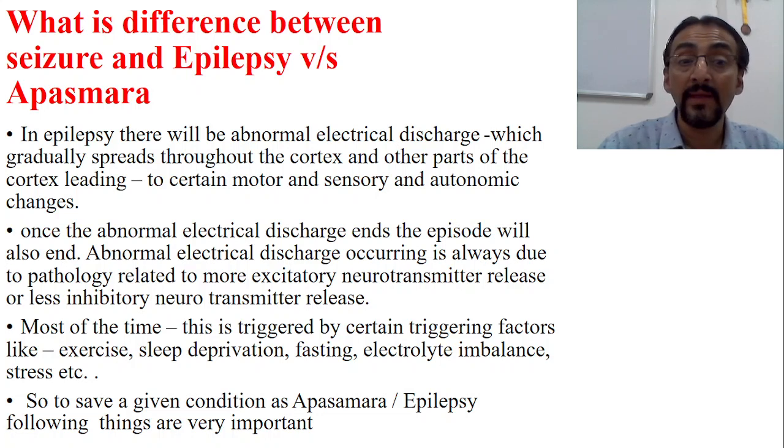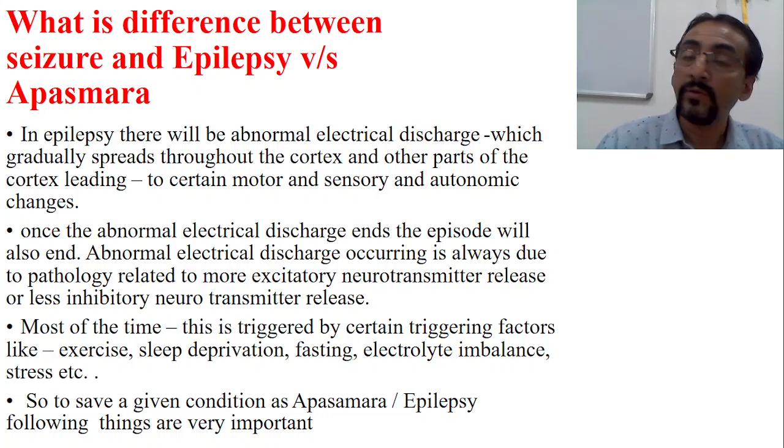Most of the time, it is triggered by certain triggering factors. Now, why does an excited neuron suddenly start giving an over response? Usually, most of the time, it is by means of triggering factors. Okay, when you are doing too much exercise, or if there is sleep deprivation, fasting, electrolyte imbalance, or stress, then these excitatory neurotransmitters start giving an over response, leading to this type of abnormal electrical discharge.